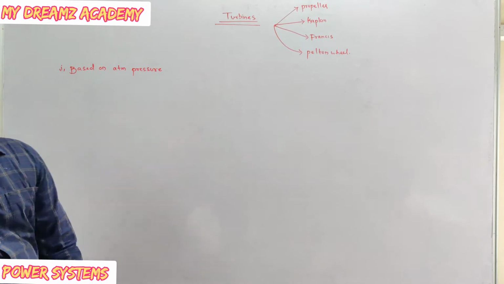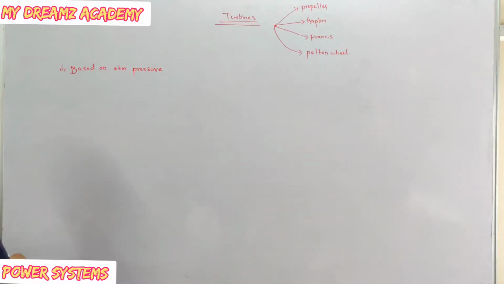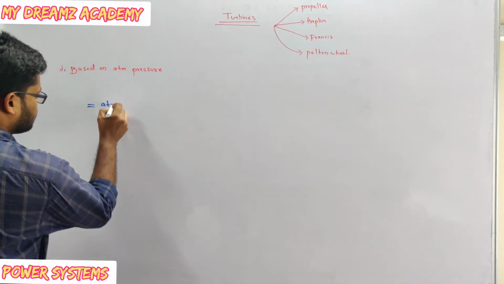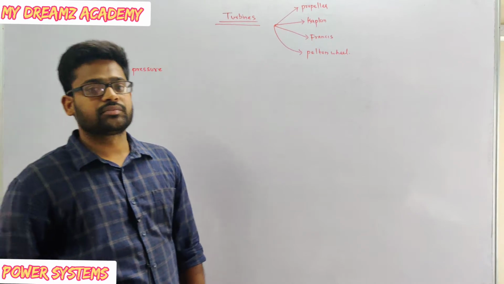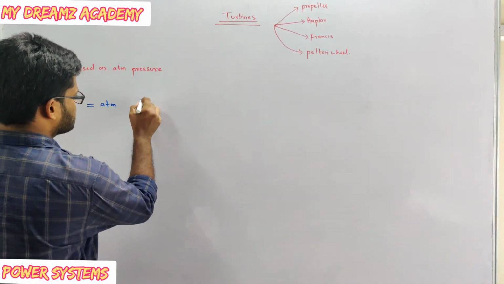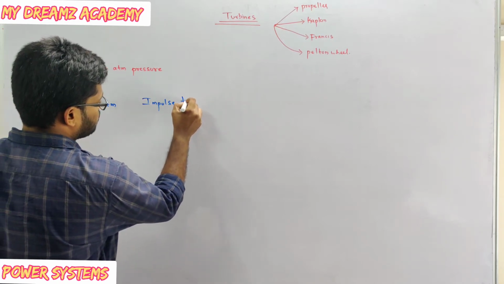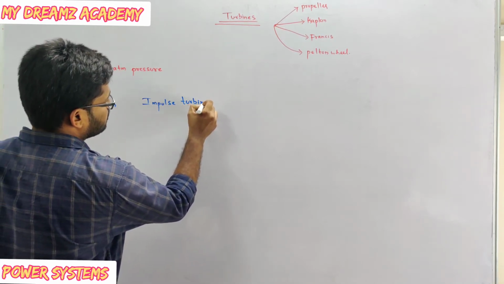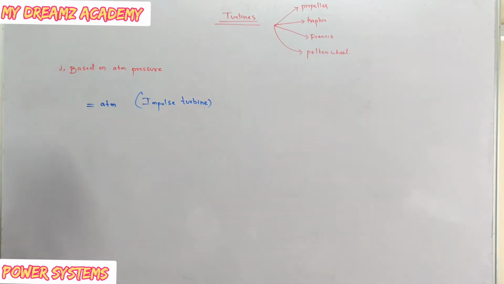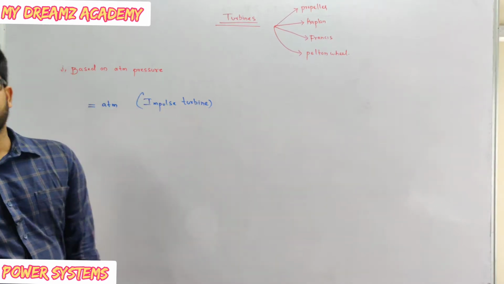When pressure equals atmospheric pressure, then that is called an impulse turbine.